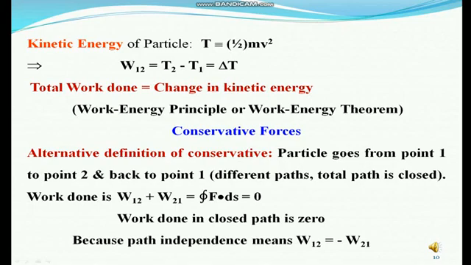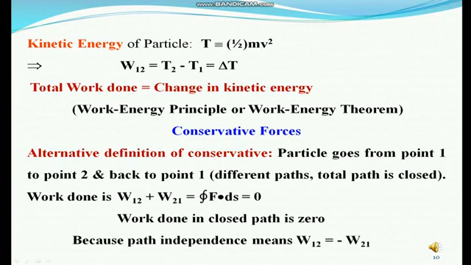The work done by the force from point 1 to point 2 is W12 and from point 2 to point 1 is W21. So the total work done is W12 plus W21 equals the closed integral of F vector dot ds equals 0, because here we use different paths, so the total work done in a closed path is 0.